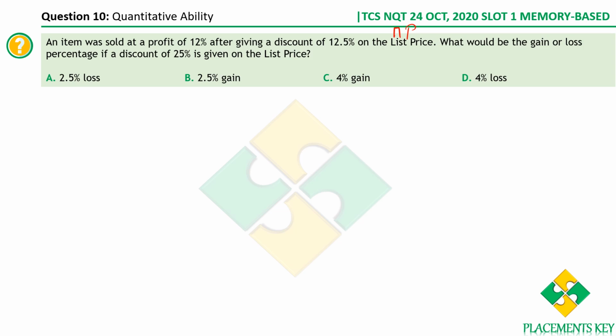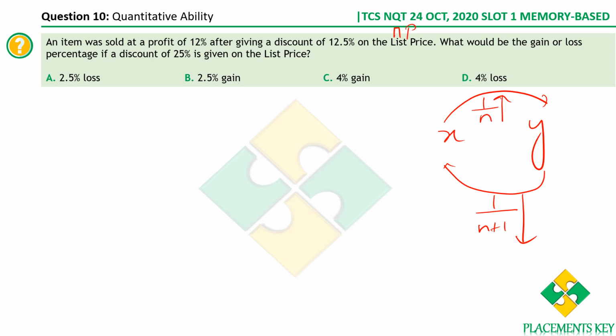See, let's say there are two values x and y. Whenever there is an increase of 1 by n from x to get y, then from y to get x, you will have to decrease by 1 by n plus 1. Let me take an example.